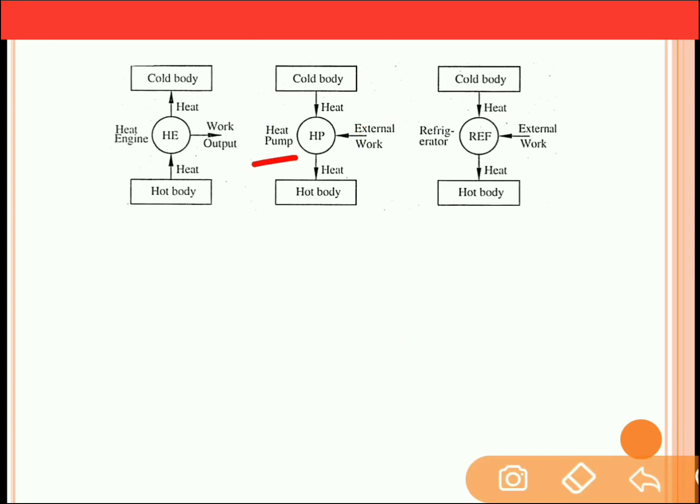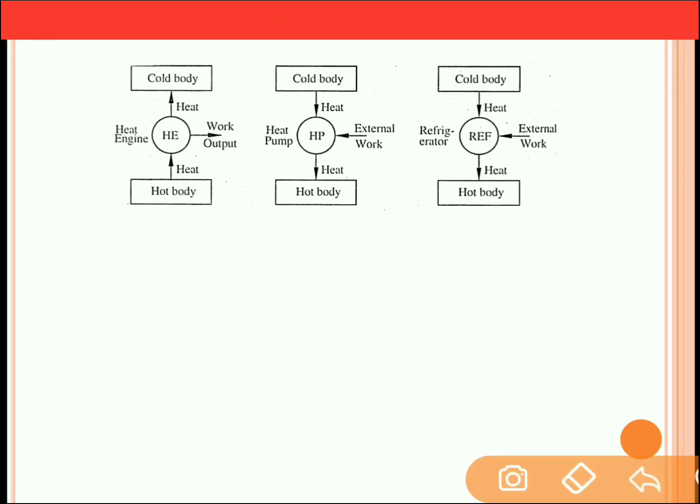Similar to the heat pump, there is a refrigerator. Refrigerator works on a similar principle as that of the heat pump. So refrigerator is also a device which is used to transfer the heat from the cold body to the hot body, and in order to do that, it consumes external work.